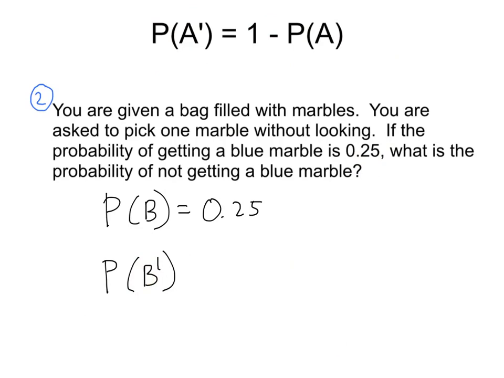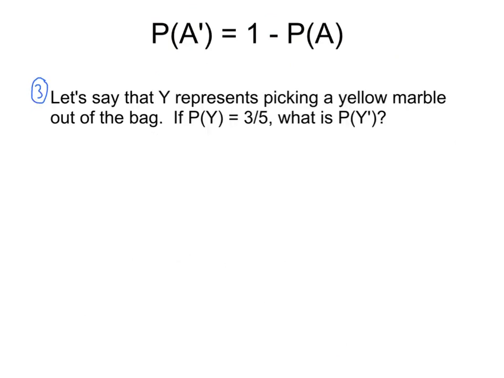And I think it's pretty obvious in this case. If there's a 0.25 chance of getting a blue, or you could think of that as a 25% chance of getting a blue, obviously the chances of not getting a blue would be 75% or 0.75. And if you use the formula, that's just 100% minus 25%, or 1 minus 0.25, which is 0.75. This works the same way as if we had used fractions.